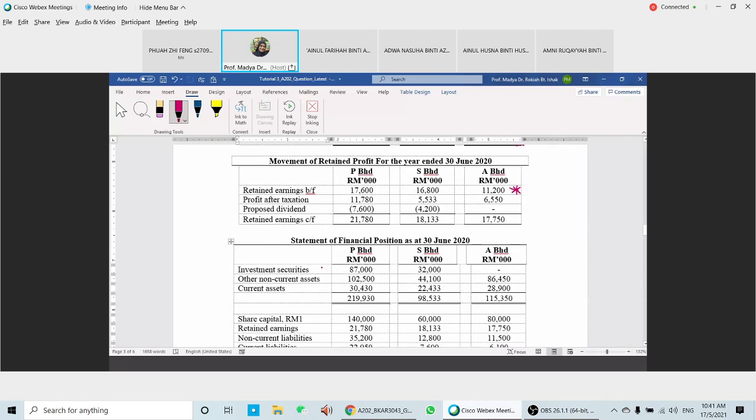So that means to acquire 75% of S, P needs to pay 87,000. And then to acquire A here, you have 32, investment in securities 32 in S. S has 32,000 here, which is related to the additional information. This one is additional information number one: S acquired 25% in A for cash consideration of 32. Okay, that's what we have.